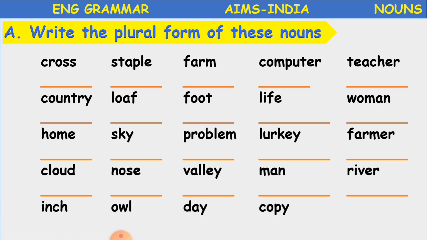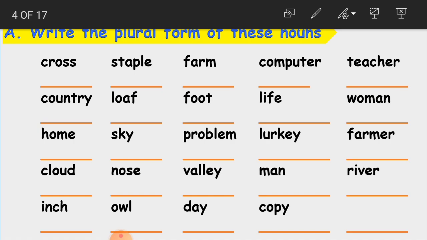Now see, so many nouns for us. Let us do this in plural forms. Now first one is what, children? Cross. It is ending with s, so what we have to do? We have to add es. So it becomes crosses. Staple, staples. Only s. Farm, farms. So I am just writing the letters of the plural form.